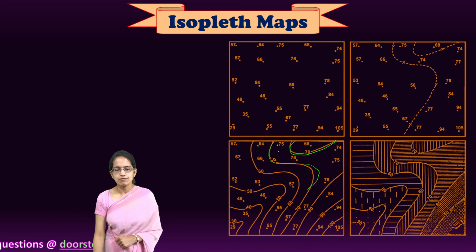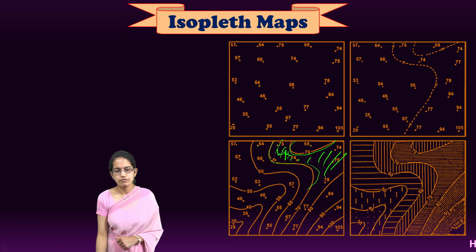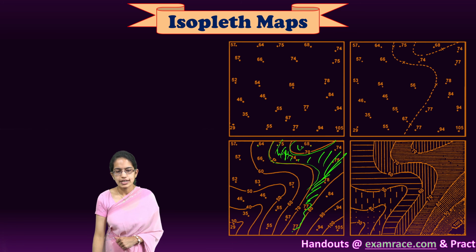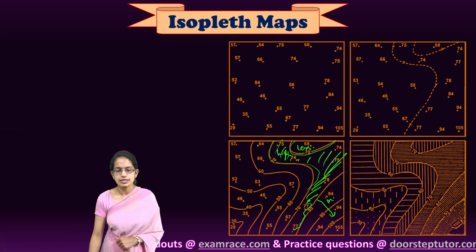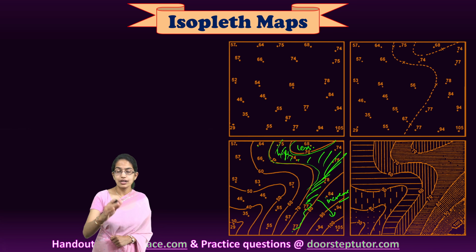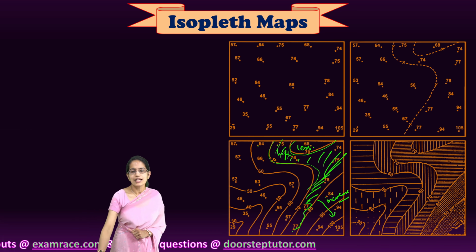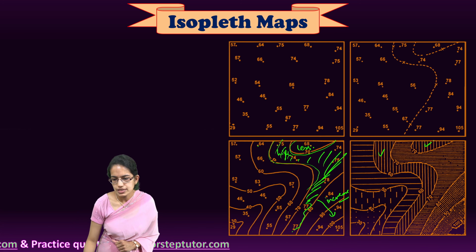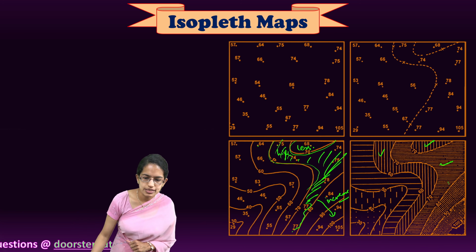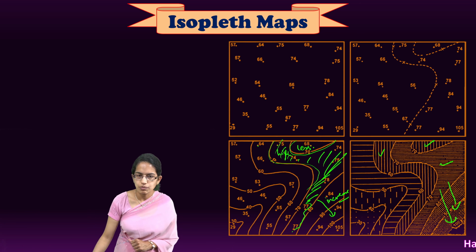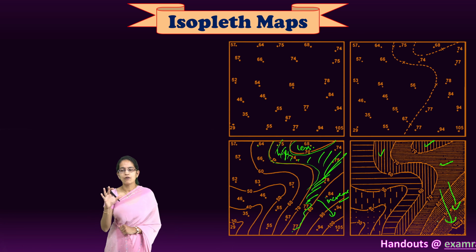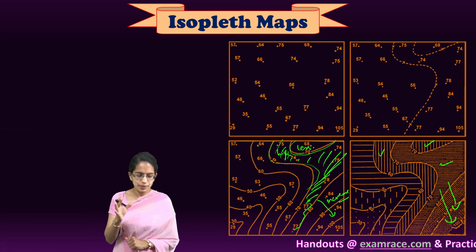So this region would be a kind of highland area. That would be this region, which would be a little more in height, and then the height would get less in this region, but here it would keep on increasing. So there has to be a difference that has to be explained, and this shows a pattern which is similar to this, but here the shades change because the height keeps on increasing as we move downwards. So that is how we explain an isopleth map.